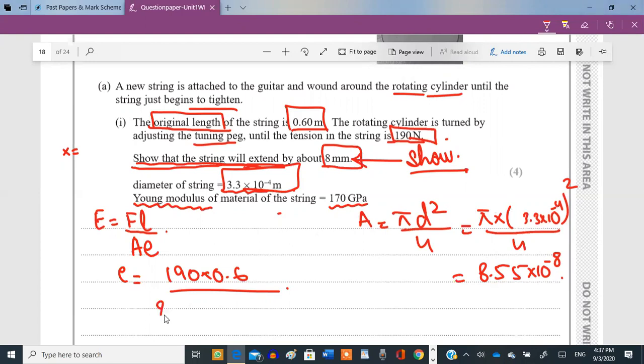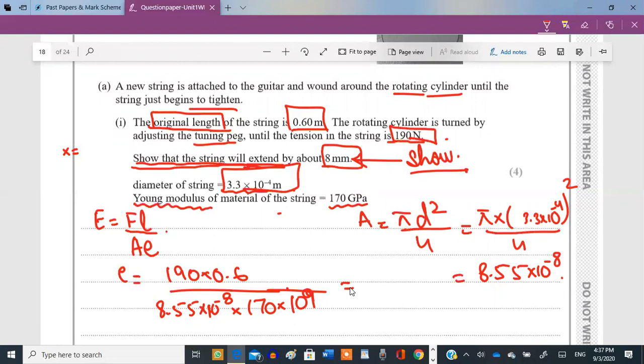So FL over A, which is 8.55 raised to the power of -8, multiplied by the Young's modulus. Young's modulus is 170 and it's giga. Giga means 10 raised to the power of 9. Okay, gigapascals. So now all you need to do is just simplify this.